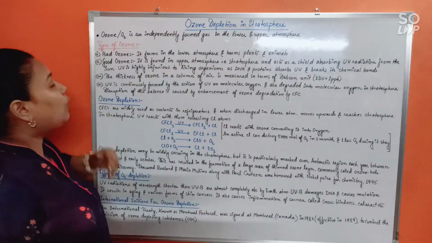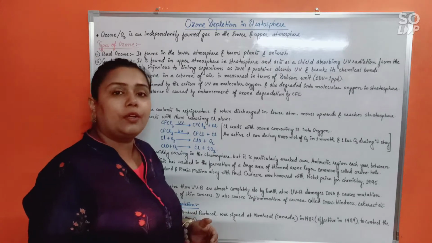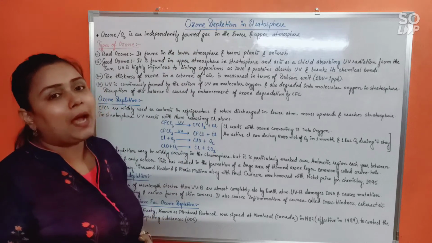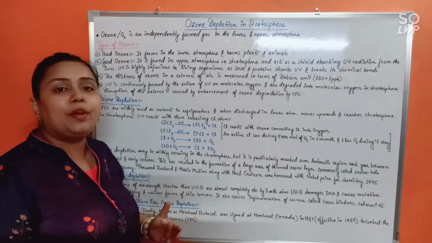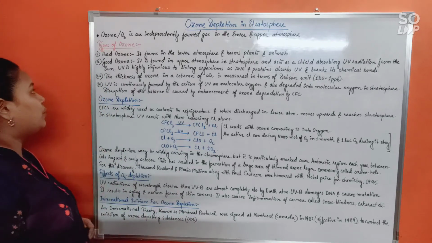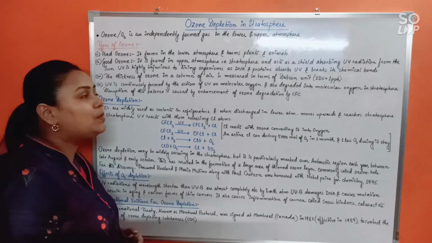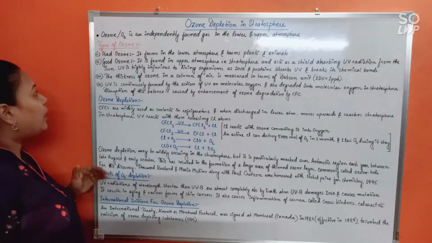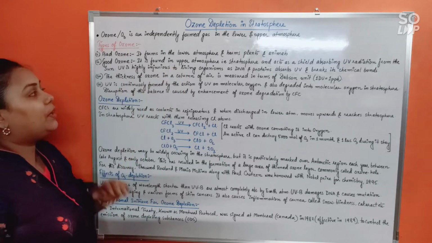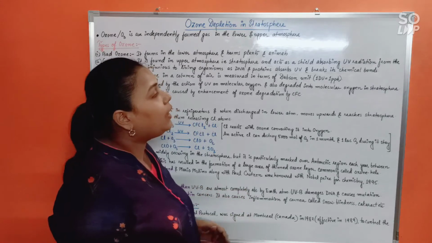See, ozone or O3 is an independently formed gas in the lower or upper atmosphere. In the lower atmosphere, the one that's formed is called bad ozone, whereas in the upper atmosphere we call it good ozone. Now, types of ozone. Bad ozone forms in the lower atmosphere and harms plants and animals. Whereas good ozone is formed in the upper atmosphere, that is the stratosphere, and acts as a shield